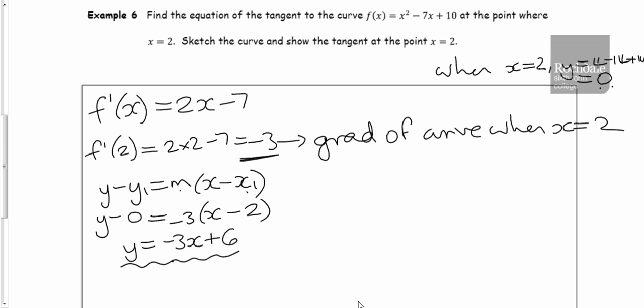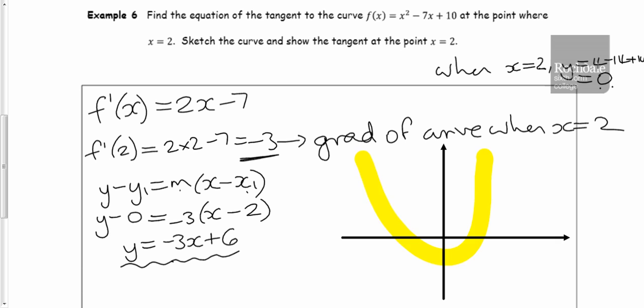So sketching the curve, I'm interested in where might it cross the x-axis, where might it cross the y-axis, is it a U-shape, is it an N-shape? Need to consider all those things. So first of all, it's a positive x squared graph, so therefore it's going to be a U-shaped graph. Let's figure out where will it cross the x-axis, if at all. Well, looking back at the original function, it would cross the x-axis when y was 0. And again, y is effectively the same as f of x.